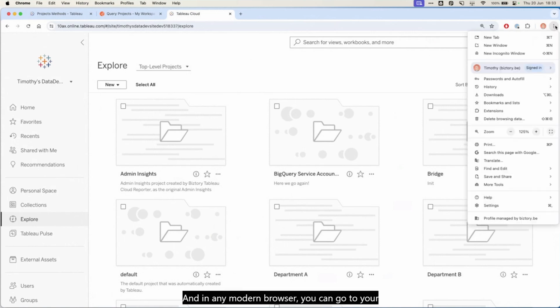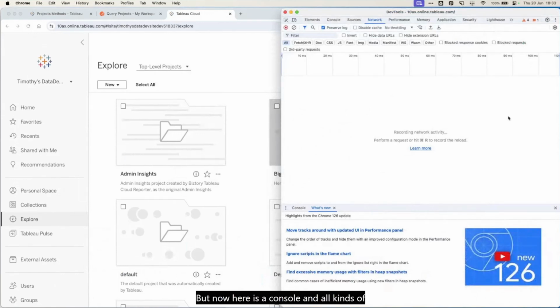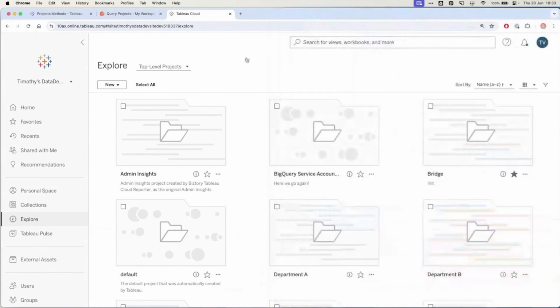And in any modern browser, you can go to your menu and then into some submenu. I've got to find it, I guess. I always use the keyboard shortcut to open it. Oh yeah, more tools, developer tools, and it will pop up on the other window here. Now here is a console and all kinds of other stuff, an interface that is very unfamiliar at first, but that will reveal itself as a very, very powerful set of tools in this context of learning and hacking as well.